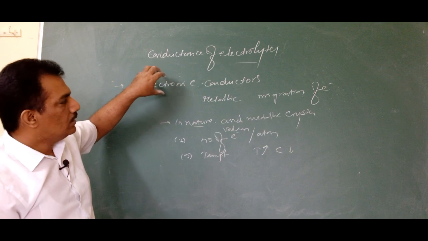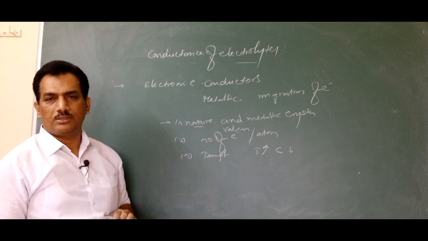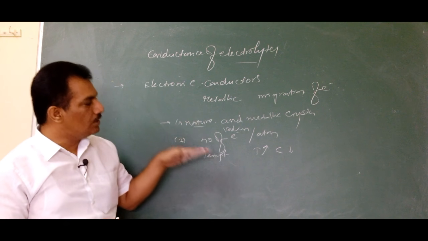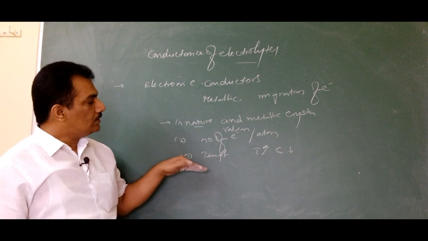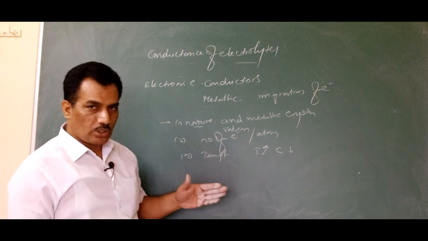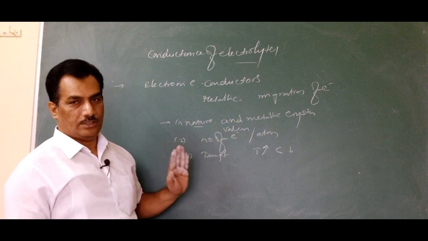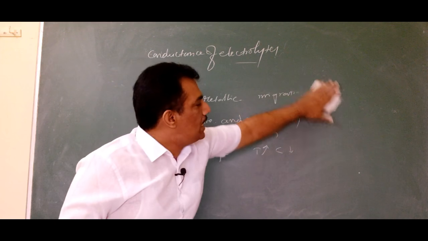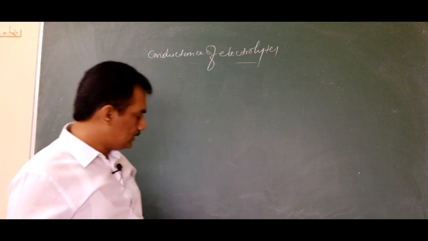In case of electronic conductors, the conductance is because of migration of electrons, and that conductance depends only on the nature and the structure of the metal crystal. It is also influenced by the number of valence electrons per atom in the outermost orbit, and then the temperature. Clear?